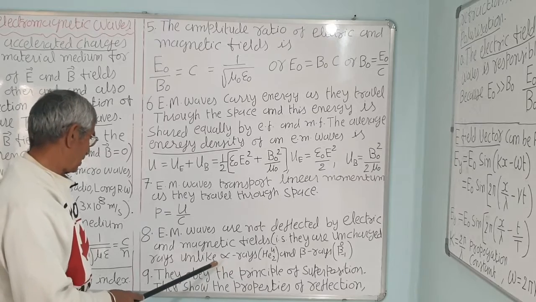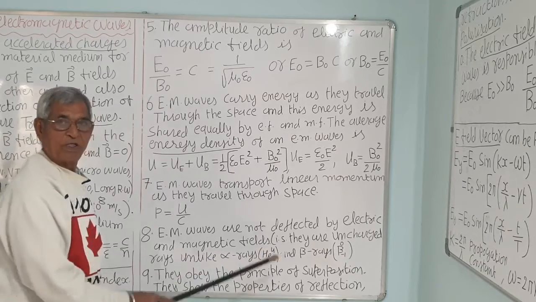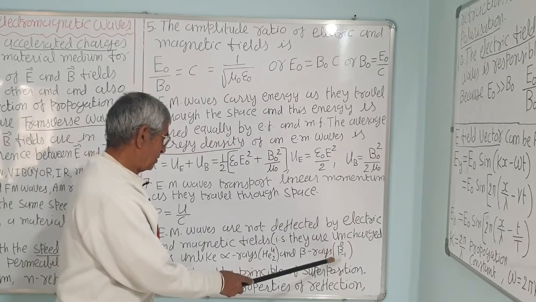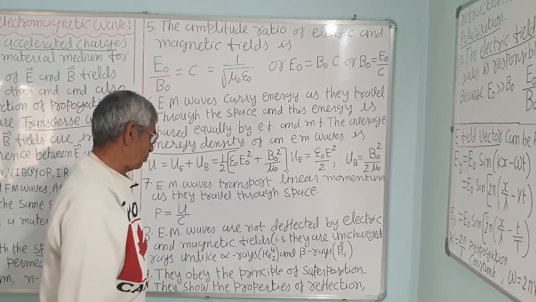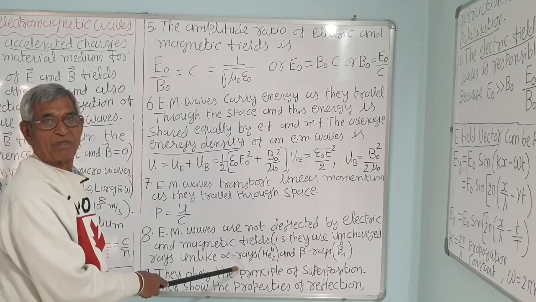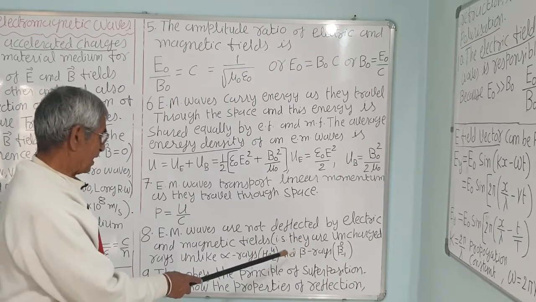Unlike alpha rays, which are charged particles, He 2 4, a doubly ionized helium atom, you know, and beta rays, that is -1, which have charge and 0 mass. These are charged particles, they will be deflected. If they are passed through an electric or magnetic field, they will be deflected. So beta rays will be deflected.